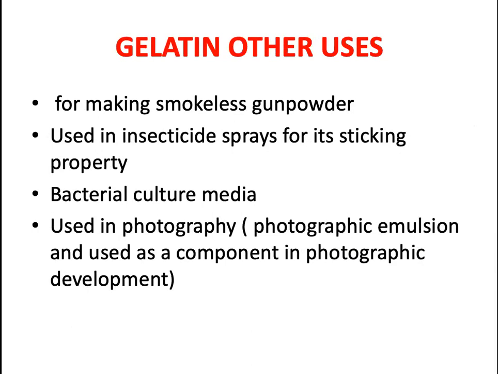So what are the other uses of gelatin? It is used for making smokeless gunpowder, and in insecticide sprays for its sticking properties. Whenever you use insecticides or pesticides, once you apply them only 1 to 2% will stay, and the rest will be washed out. So when you use this gelatin, it will have more sticking properties.